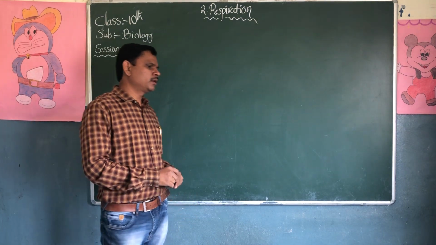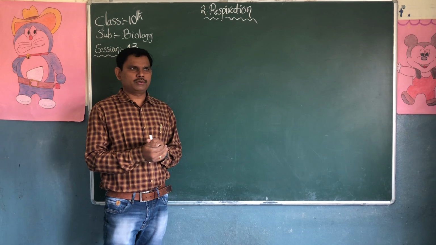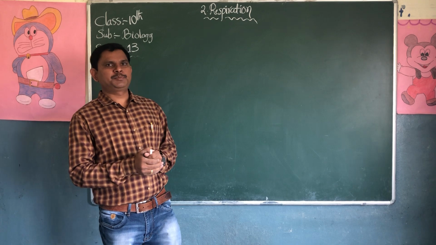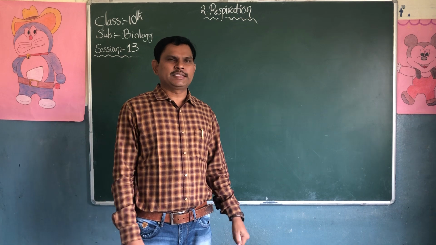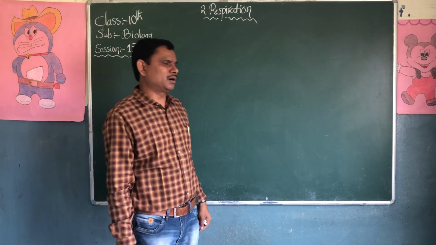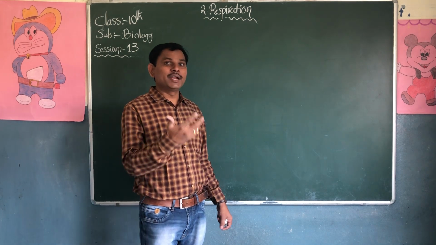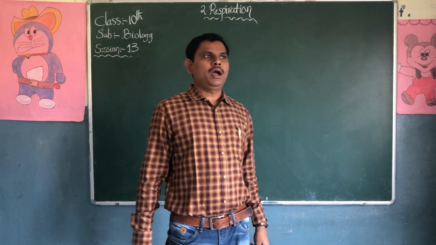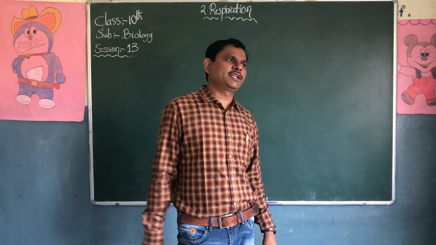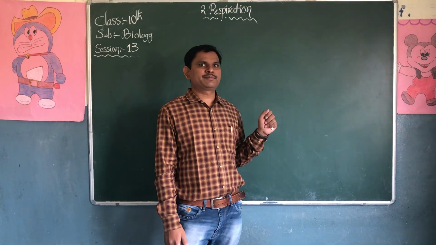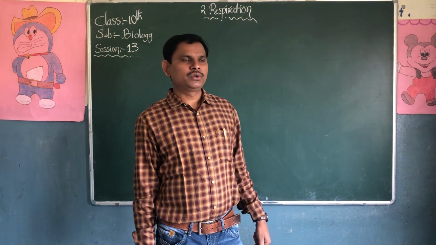Hi students, in last class we discussed respiration in different types of organisms. What are the respiratory parts in human beings, cockroaches, fish and amphibians? How is heat produced in our body, and how does respiration take place in plants? Through which part do plants respire? Through the stomata, the lenticels, and the aeration of roots.